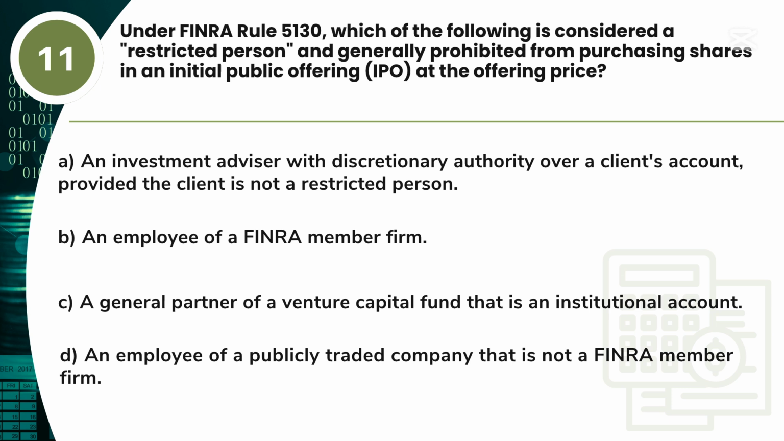Question 11. Under FINRA Rule 5130, which of the following is considered a restricted person and generally prohibited from purchasing shares in an initial public offering, IPO, at the offering price? A. An investment advisor with discretionary authority over a client's account, provided the client is not a restricted person. B. An employee of a FINRA member firm. C. A general partner of a venture capital fund that is an institutional account. D. An employee of a publicly traded company that is not a FINRA member firm.